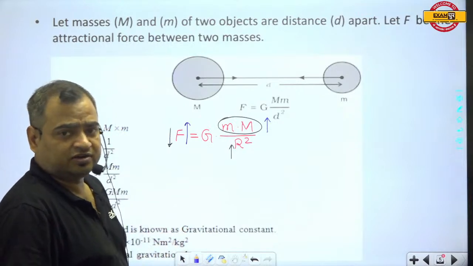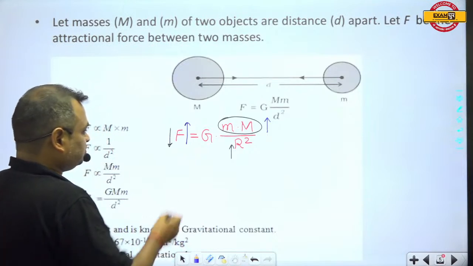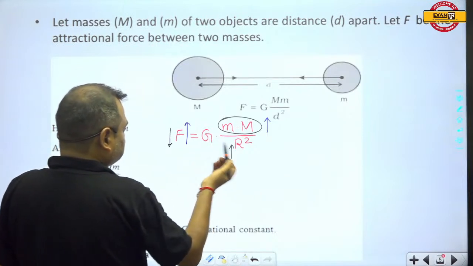Sometimes in government job exams, the unit of the gravitational constant is asked.